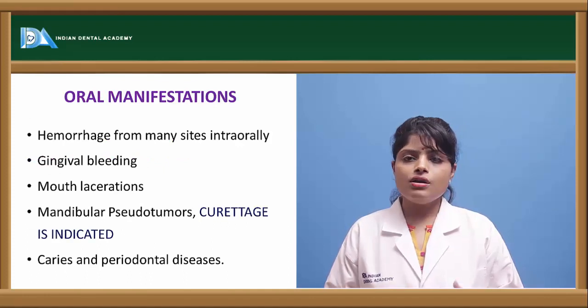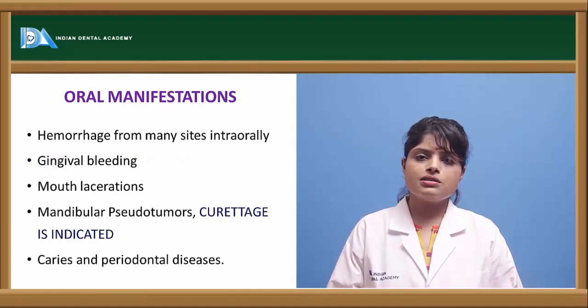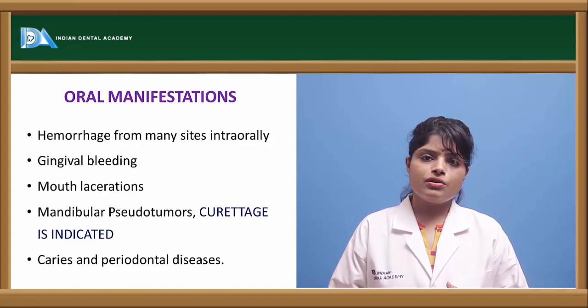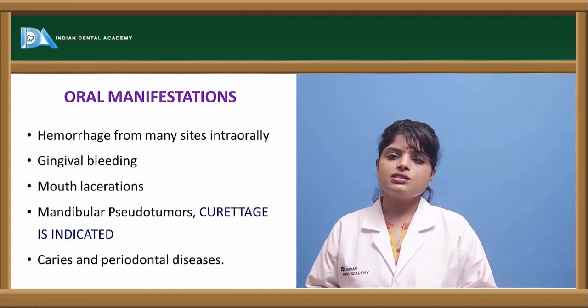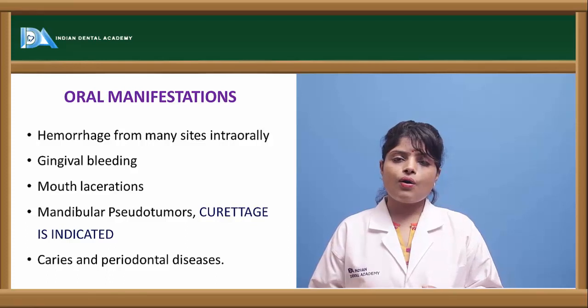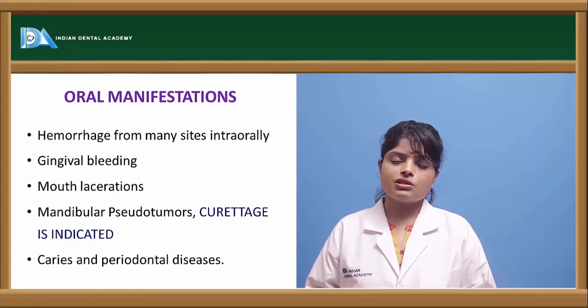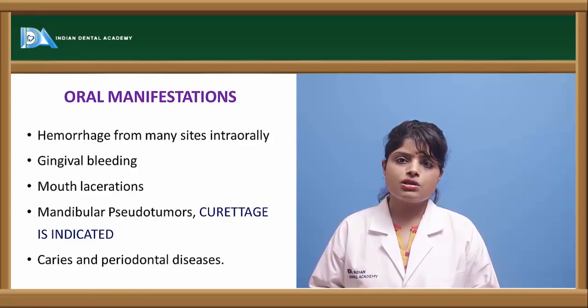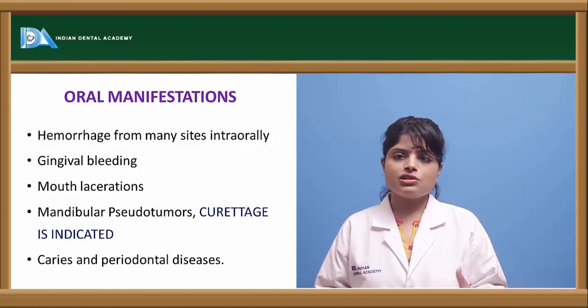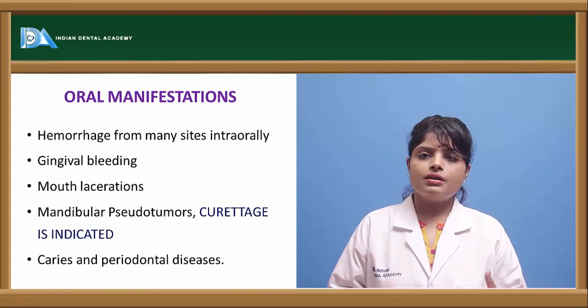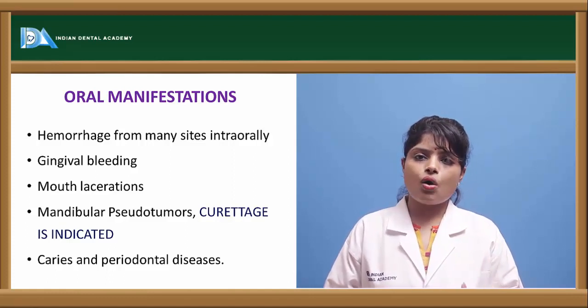Then the oral features of a hemophilic person are oral hemorrhages. Sometimes there will be spontaneous hemorrhage in severe hemophilia, or the patient may suffer bleeding episodes on brushing, or under trauma. If the patient has a trauma, the bleeding will not stop easily.